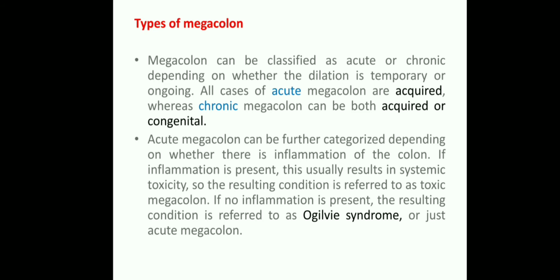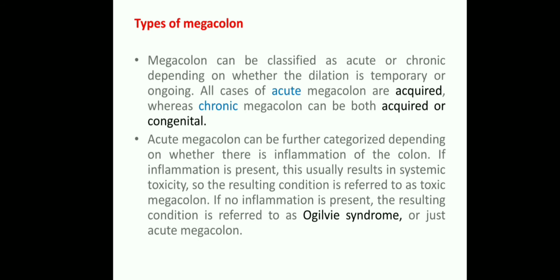Okay, the acute megacolon can be further categorized depending on whether there is inflammation of the colon. Here acute means a sudden onset. Once it is sudden onset, some inflammatory process will be there in that colon. If the inflammation is present, that usually results in systemic toxicity, so the resulting condition is referred to as a toxic megacolon. Once the inflammation is there, toxicity will be there in that baby.